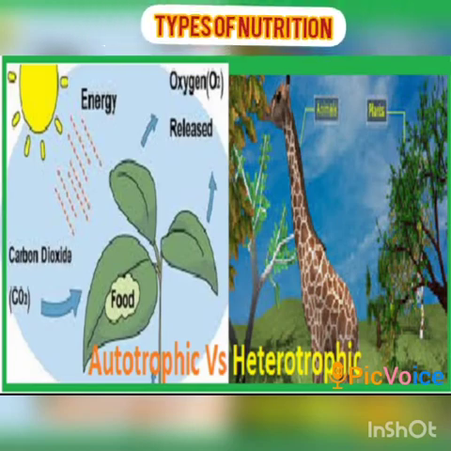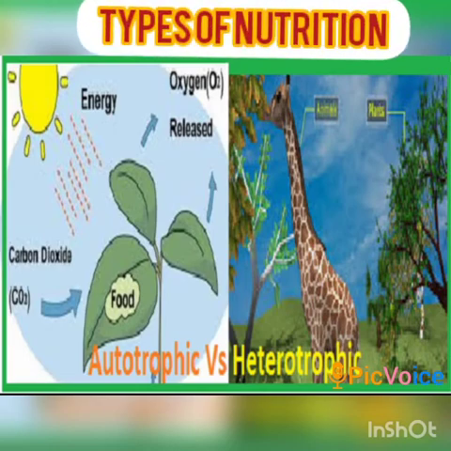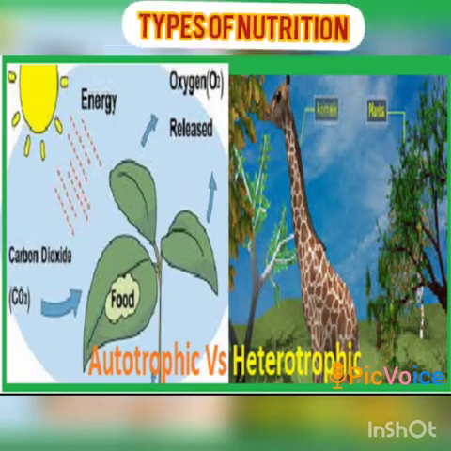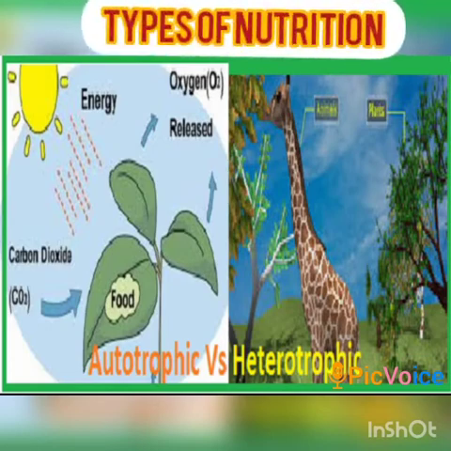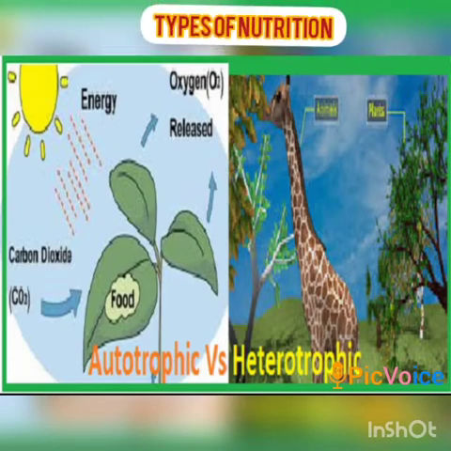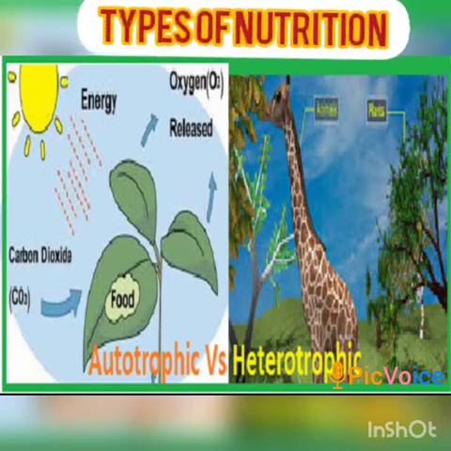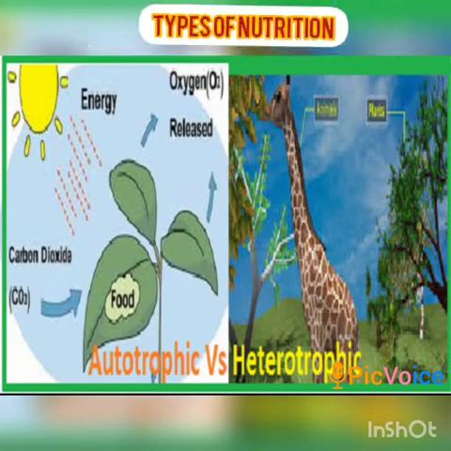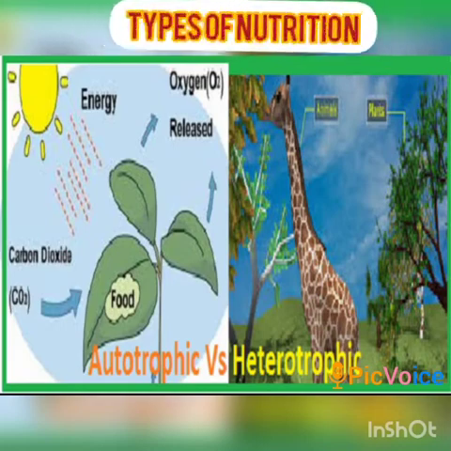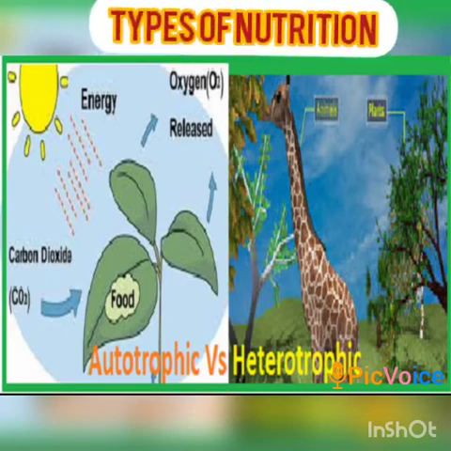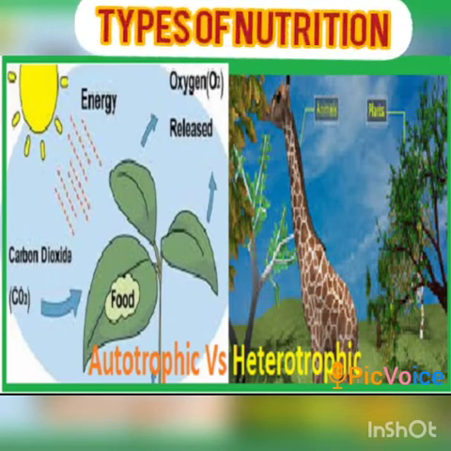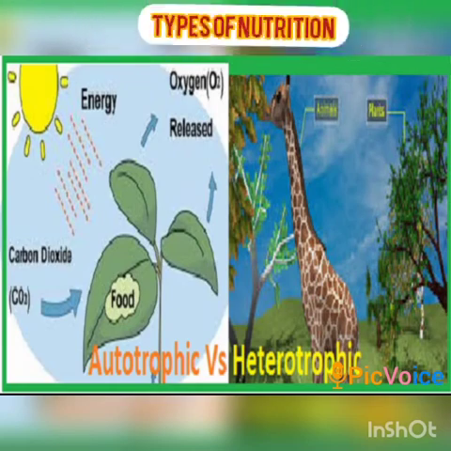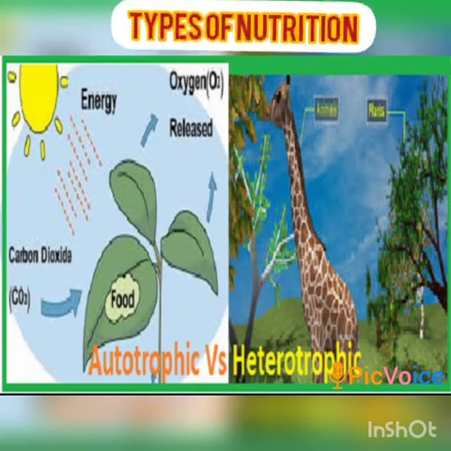They use carbon dioxide, water, and sunlight for the process of their food making, and they produce glucose, and this glucose is stored in the form of starch in their body. So they are called autotrophs.